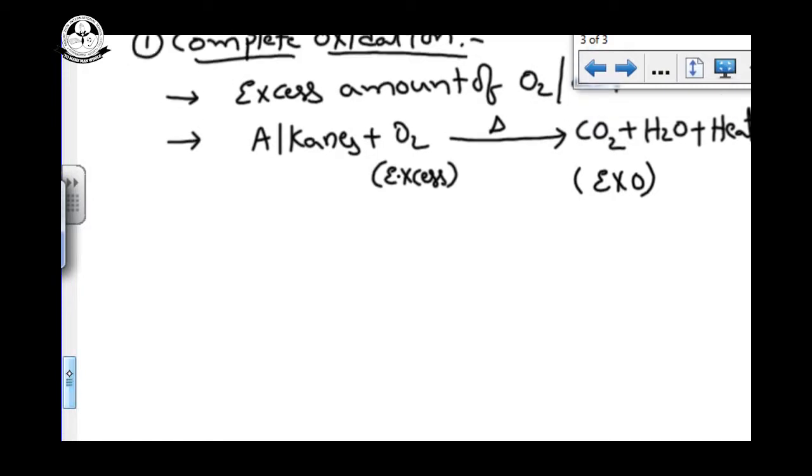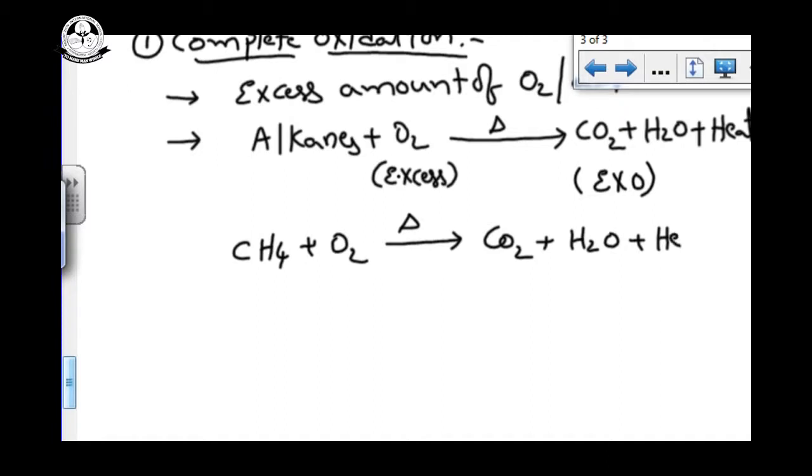Now normally you can write methane on oxidation to give CO2 and water, and a large amount of heat energy will be liberated. Now we can balance: one carbon, right side also one carbon. Here 4 hydrogens, 2 hydrogens.